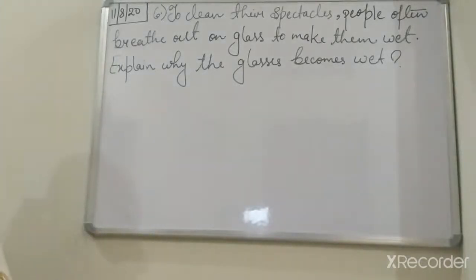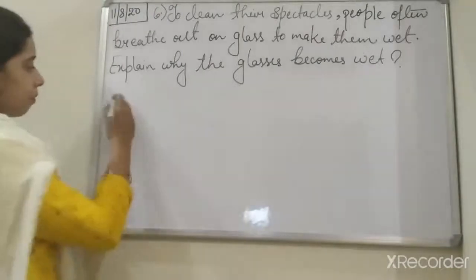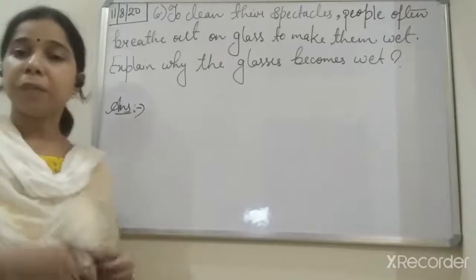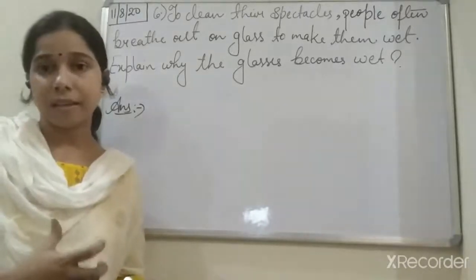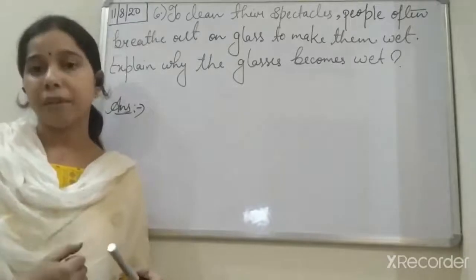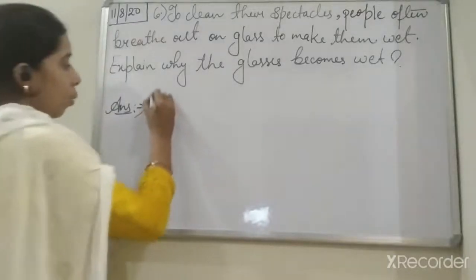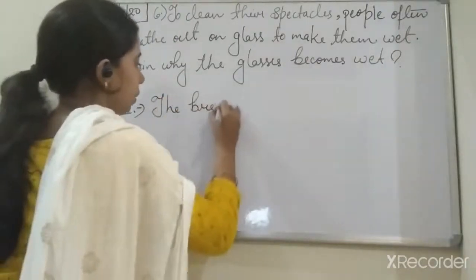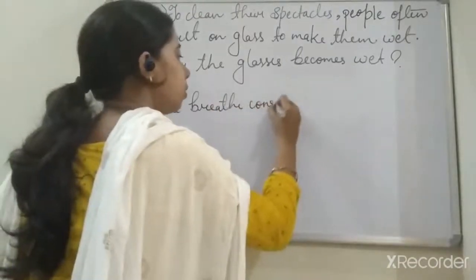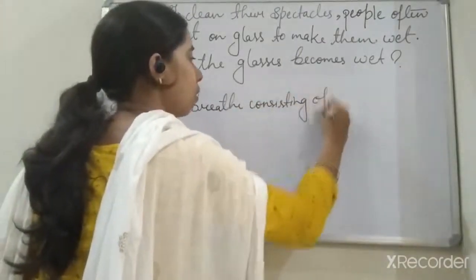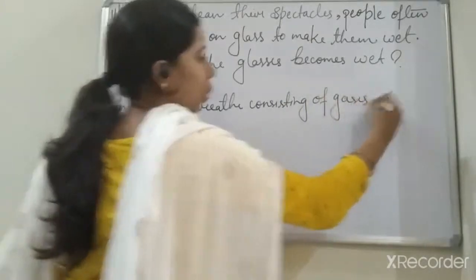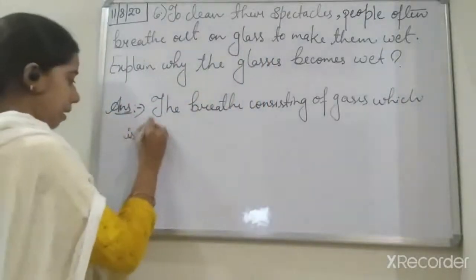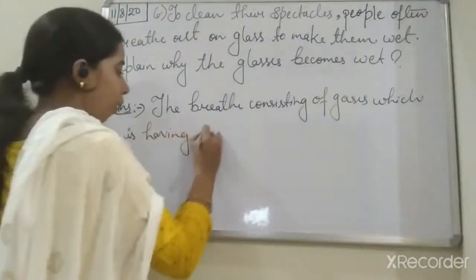So basically, to understand this, you see that when a person breathes out, that breath contains gases, and those gases contain water vapor. So you can write that the breath we breathe out consists of gases which have water vapor in it.